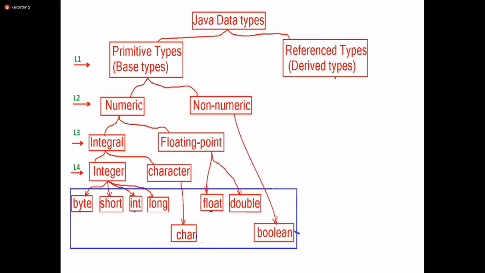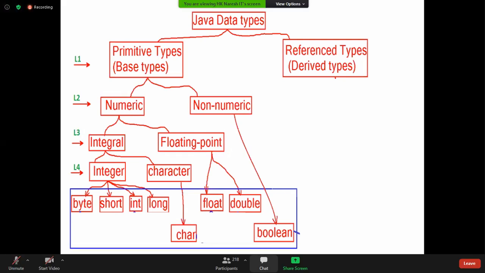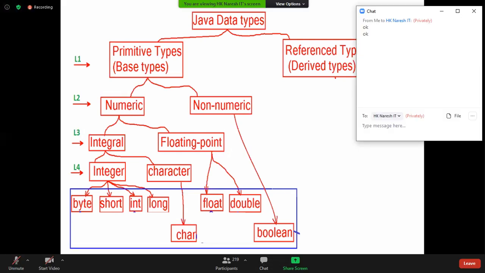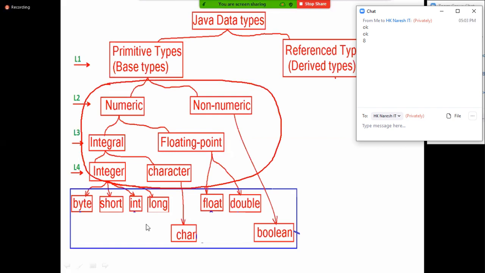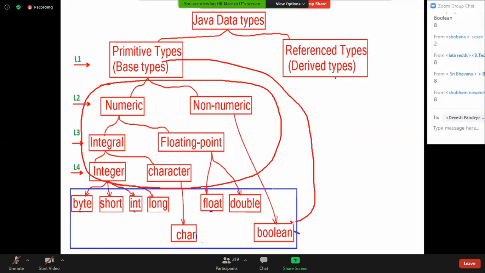Okay, non-numeric data type, how many are there? One. That is boolean. Now, try to answer all the people. If somebody asks, how many primitive data types are there? Eight. You should not talk about these hierarchies. These words are just for grouping. You have to talk directly about these eight.